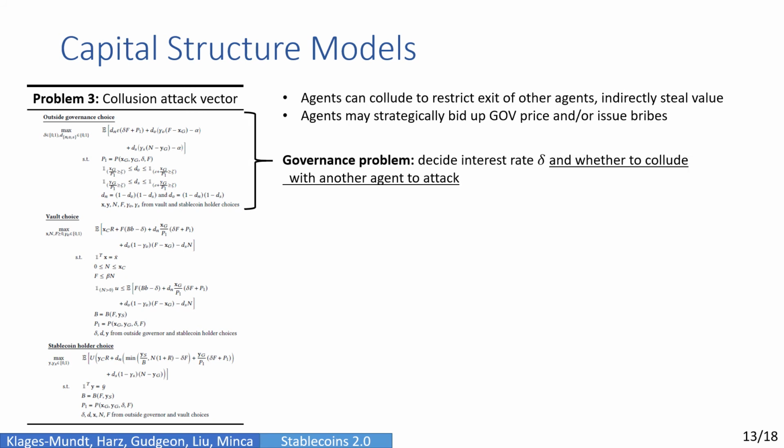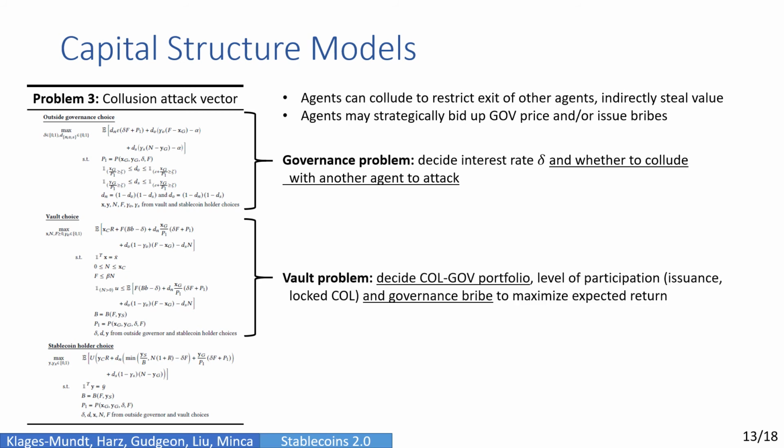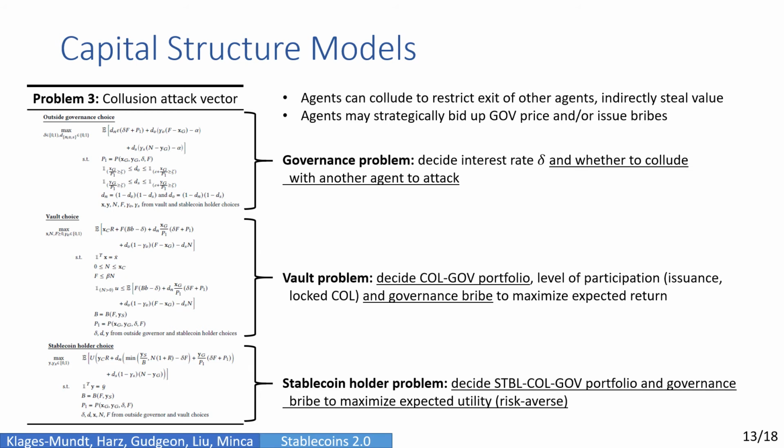The governance problem now changes to incorporate collusion decision variables. The vault problem changes to decide a strategic portfolio, including a governance position and a participation level in the stablecoin, and a governance bribe. And the stablecoin holder's decision becomes more strategic, also involving a strategic portfolio and participation decision and a governance bribe. And again, the anticipated decisions from one side feed back into the decisions of the others.